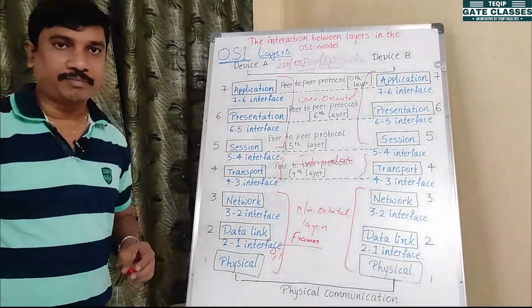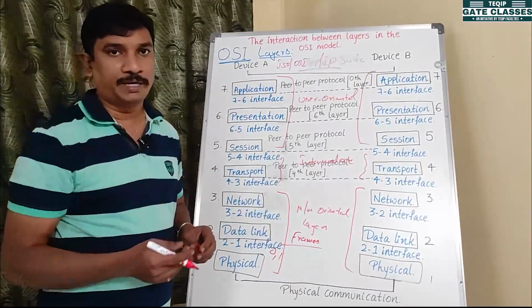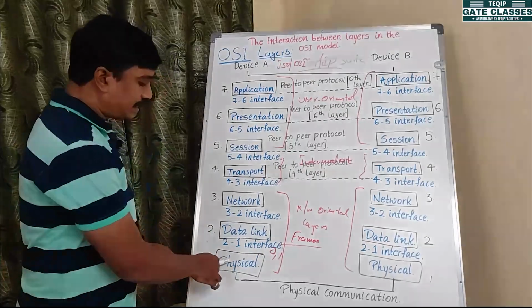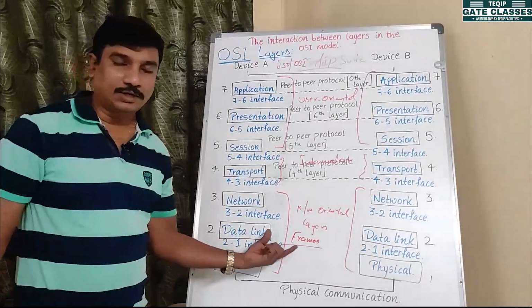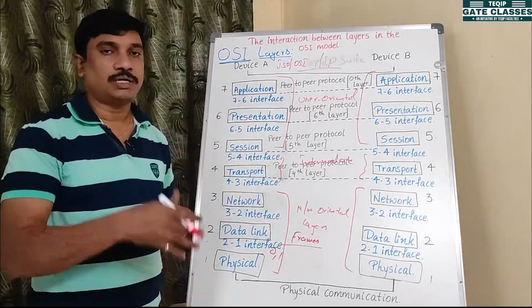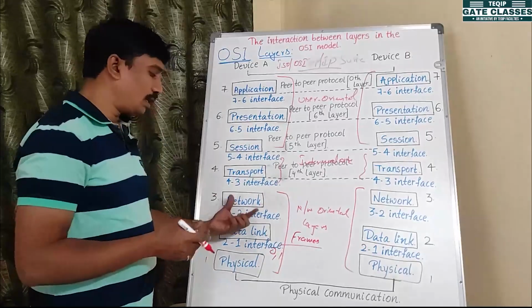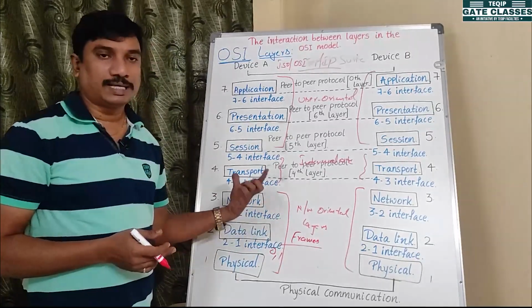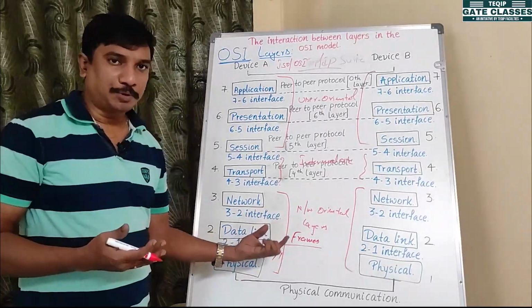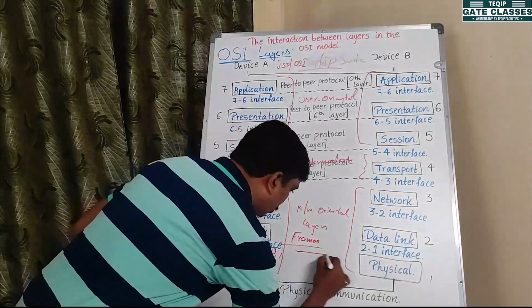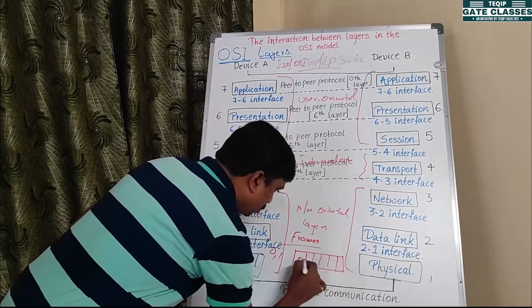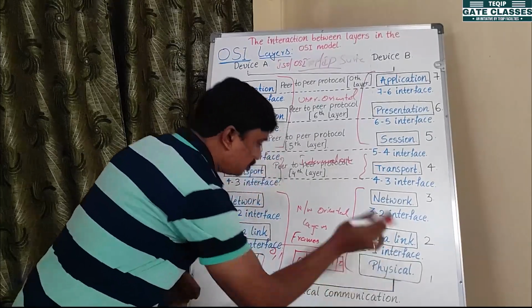Frames. What is a frame? A frame is nothing but a group of bits. In the physical layer, it will send zeros and ones continuously to the upper layer, the data link layer. The data link layer accepts the bits and produces the frames. A frame is nothing but a group of bits, like 0, 1, 1, 0, 1, 0.